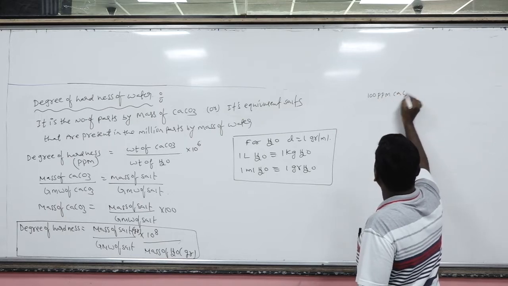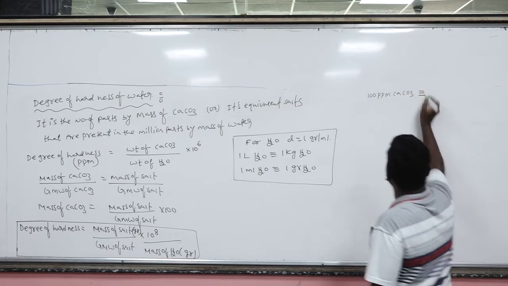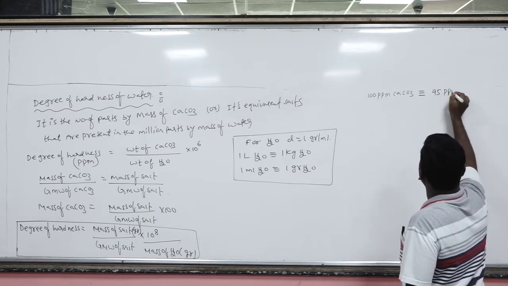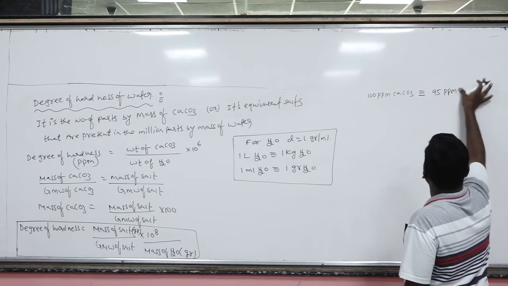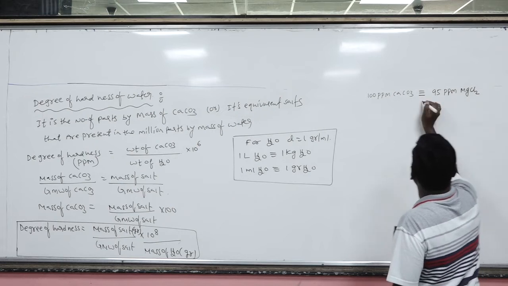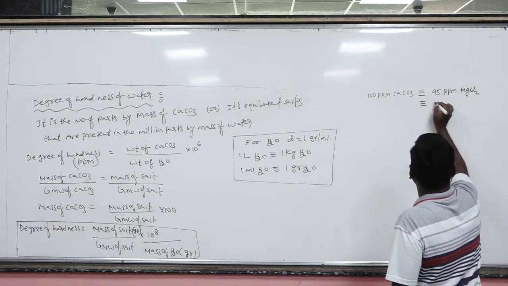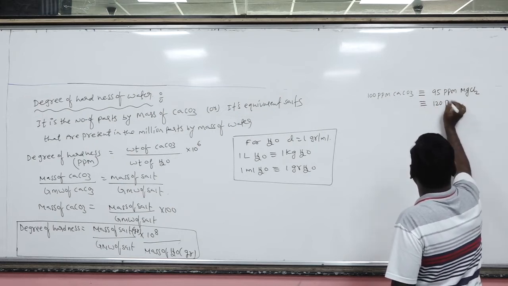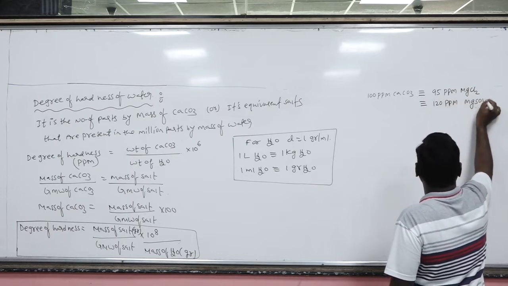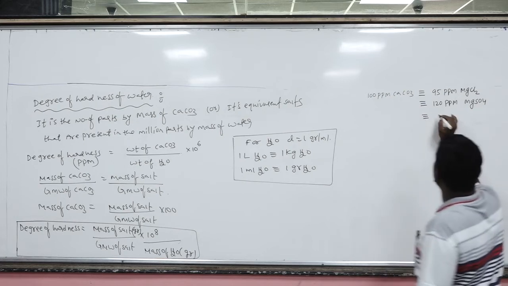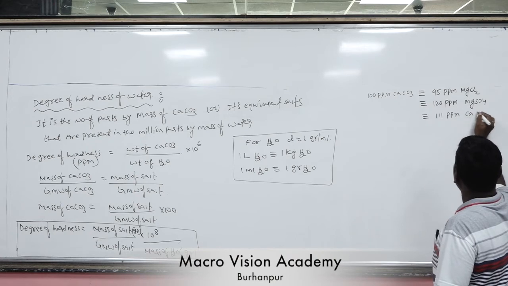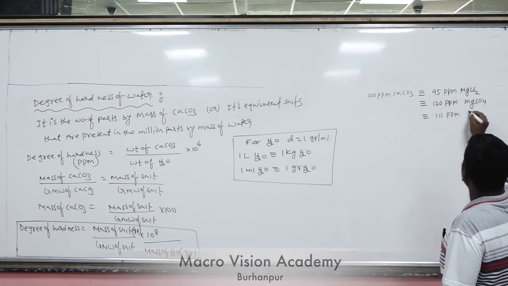100 ppm CaCO3 will be equal to 95 ppm MgCl2, which is equivalent to 120 ppm MgSO4, which is equivalent to 111 ppm CaCl2.